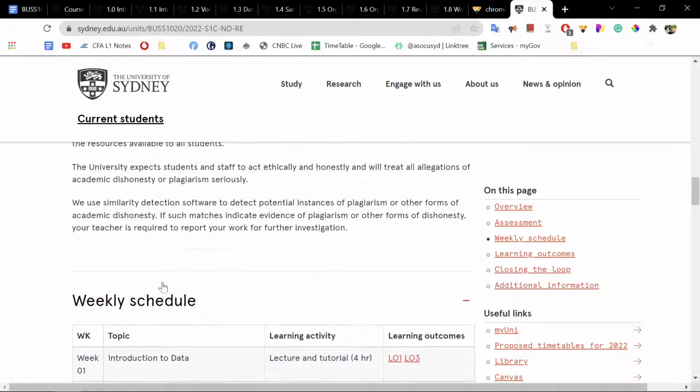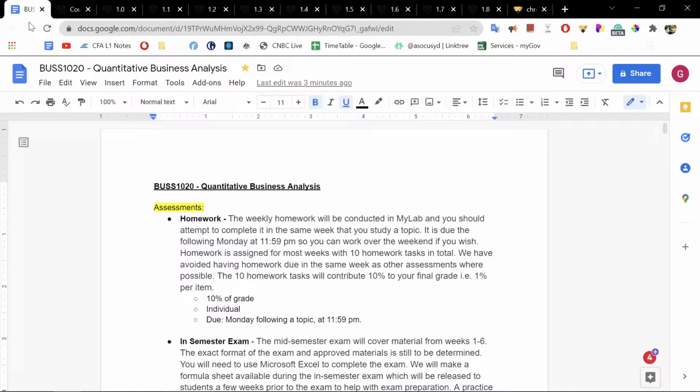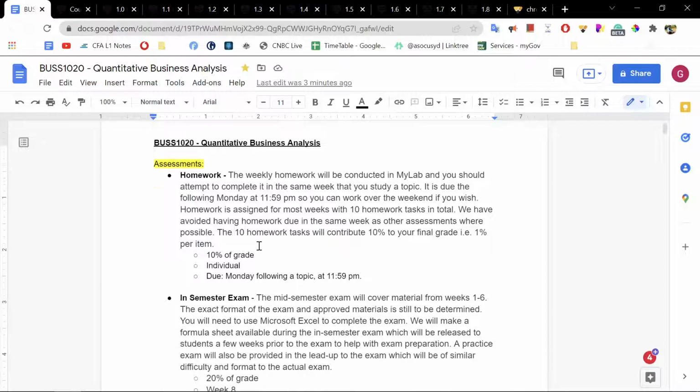From this weekly schedule, you could see this is basic statistics, basic application of statistics, usage in a business environment, and a quantitative way to analyze objects and analyze situations with a quantitative method.